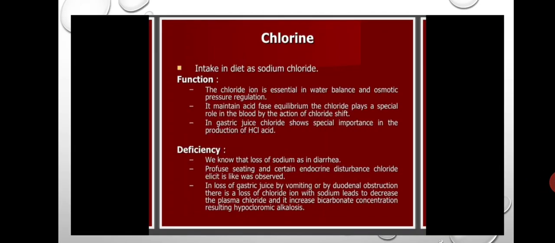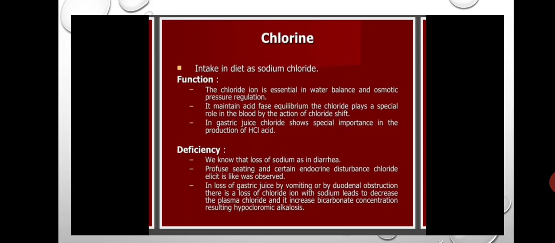Okay, and next the last element is chlorine. Chlorine intake in diet is as sodium chloride, NaCl, that is the normal salt which we use in our daily life. In cooking, that normal salt has chlorine, so the intake of chlorine is through the diet as sodium chloride.